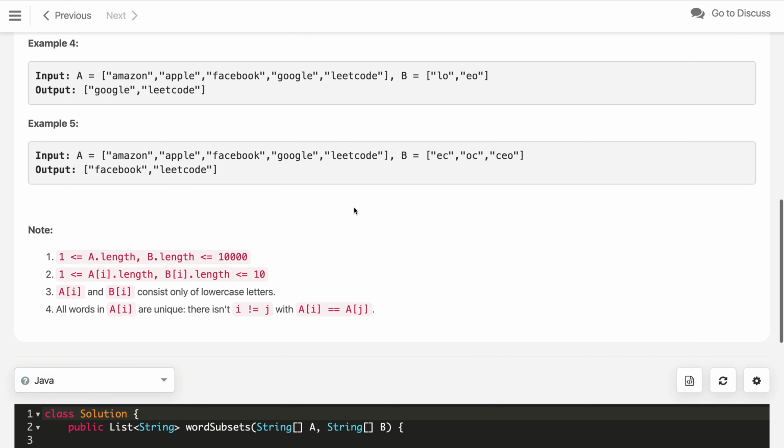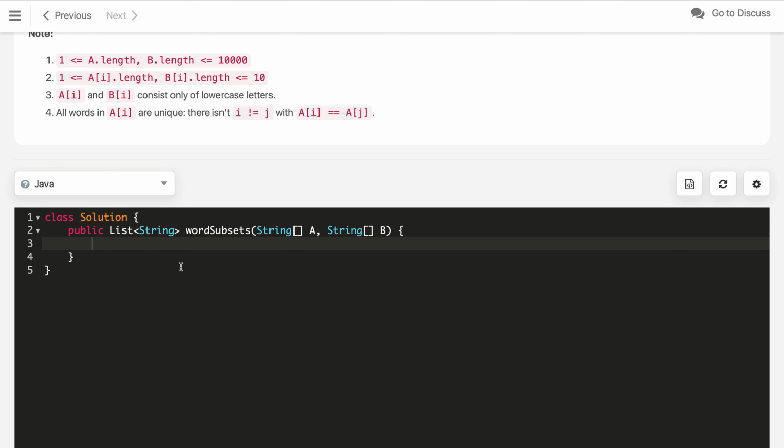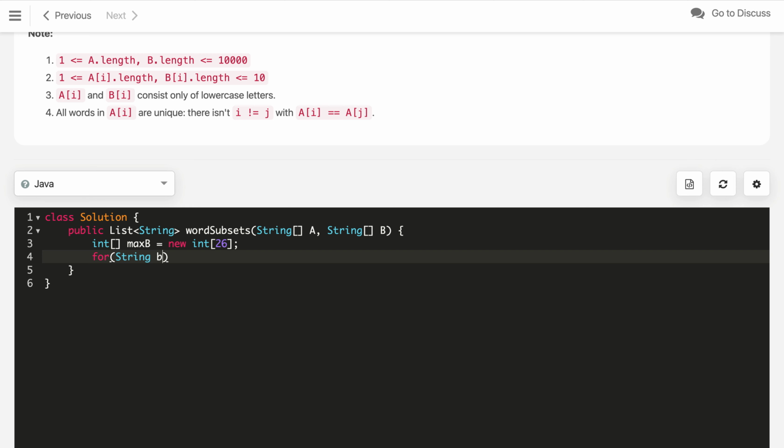So let's start the implementation of the code. For the first part of the code, we need a frequency array. Here it is given that all are lowercase letters, which is 26. So we can say frequency max V is an array of 26. We will first generate this array from all the words. So we will iterate over each word string in V, and for each one we need to find first the frequency of that word.